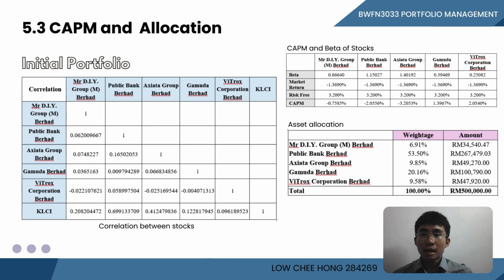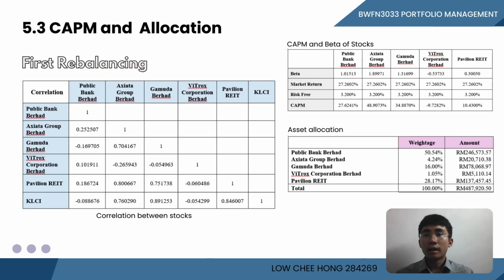As we can see, Public Bank allocated the higher percentage of the portfolio. However, we have the lower allocation to the Mr. DIY. During the first rebalance, most of the share has a lower and negative correlation with the other share, indicating that the price fluctuations within the stock were less influenced by the others.